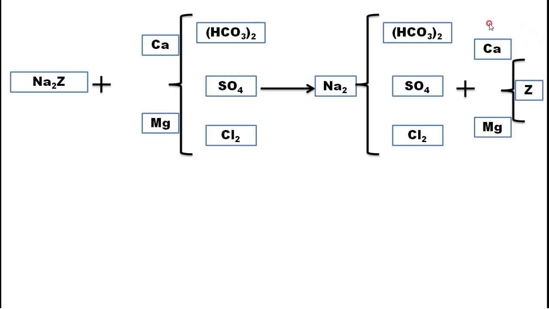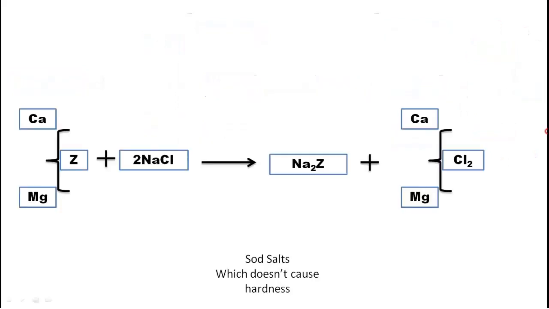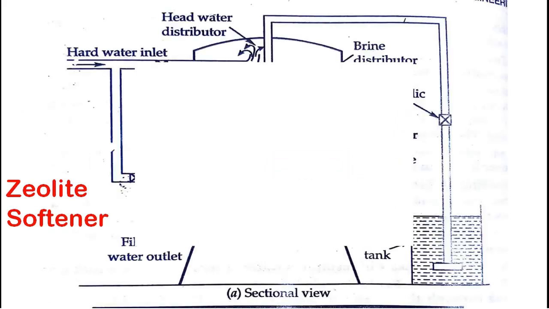Understood? Now this CaMgZ, we will bring and put here. This reacts with NaCl. We add NaCl salt, and when we add this NaCl, we get Na2Z and Ca, Mg chlorides. This is what the zeolite softener is.